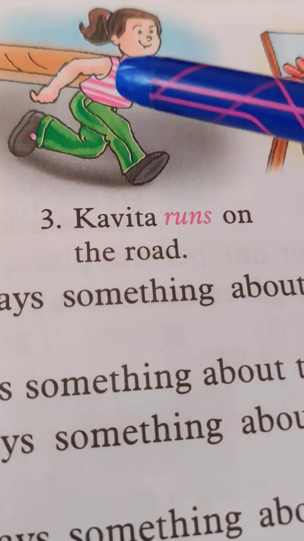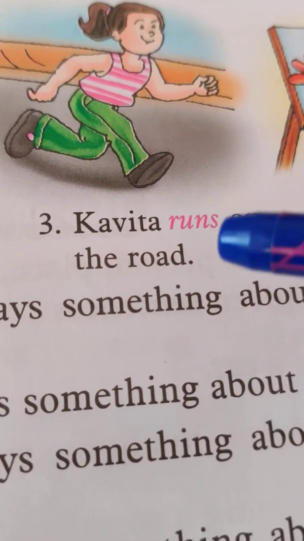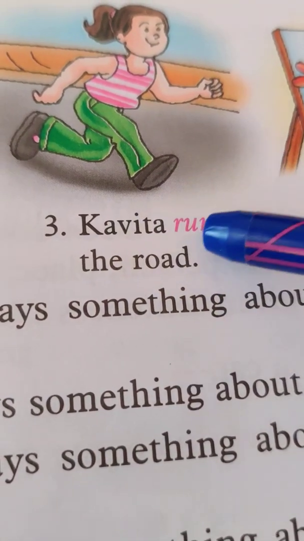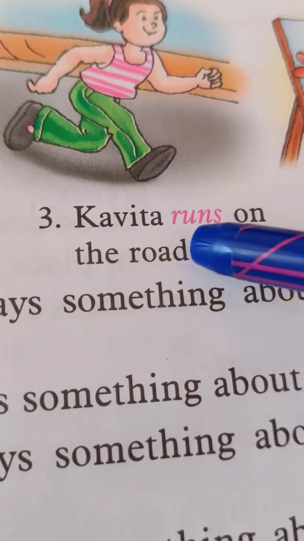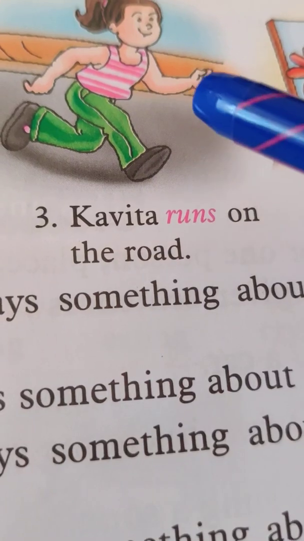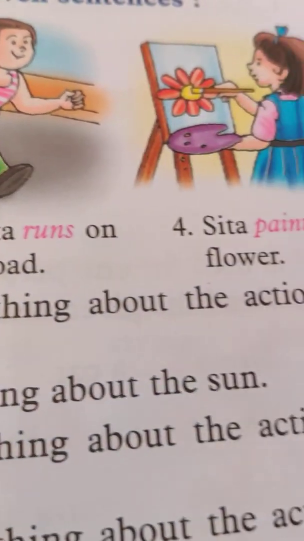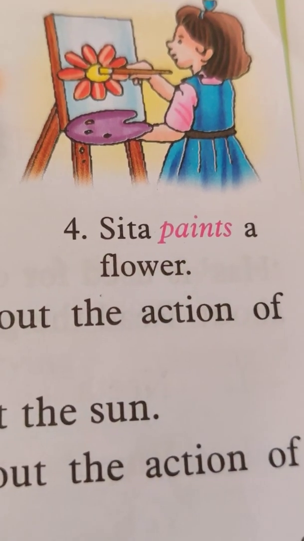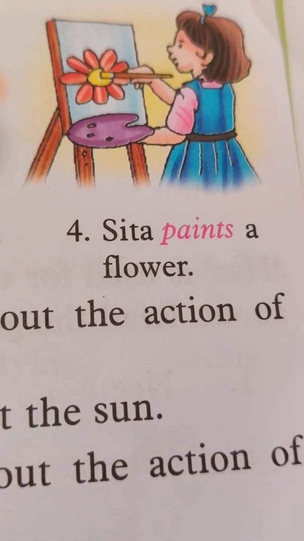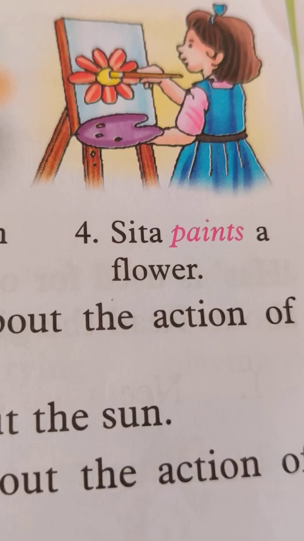Look at Kavita. What is Kavita doing? Kavita is running. Kavita runs on the road. The action that Kavita is doing is running. So, runs is the verb. V-E-R-B, verb. And what is Sita doing? Sita is painting. Sita paints a flower. So, paints is the verb.